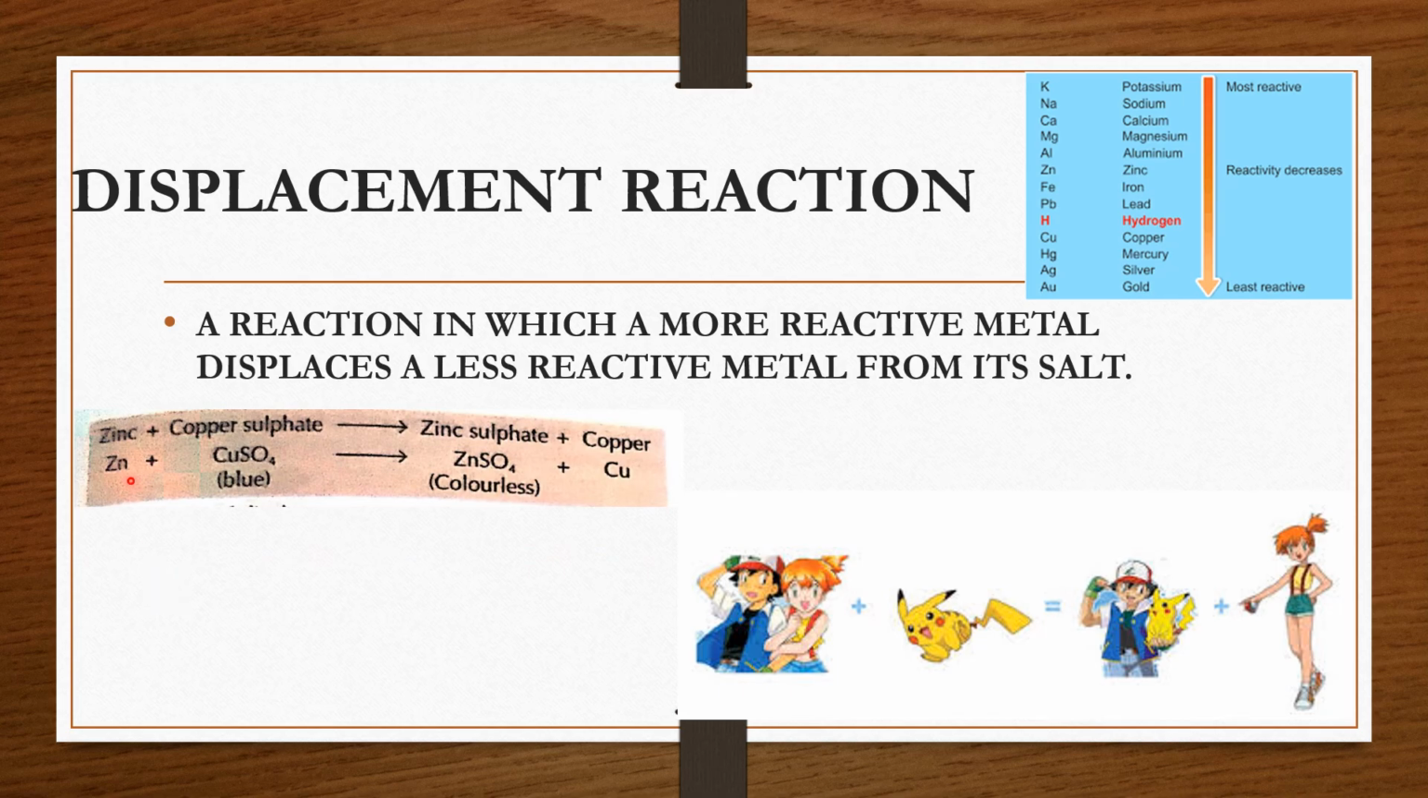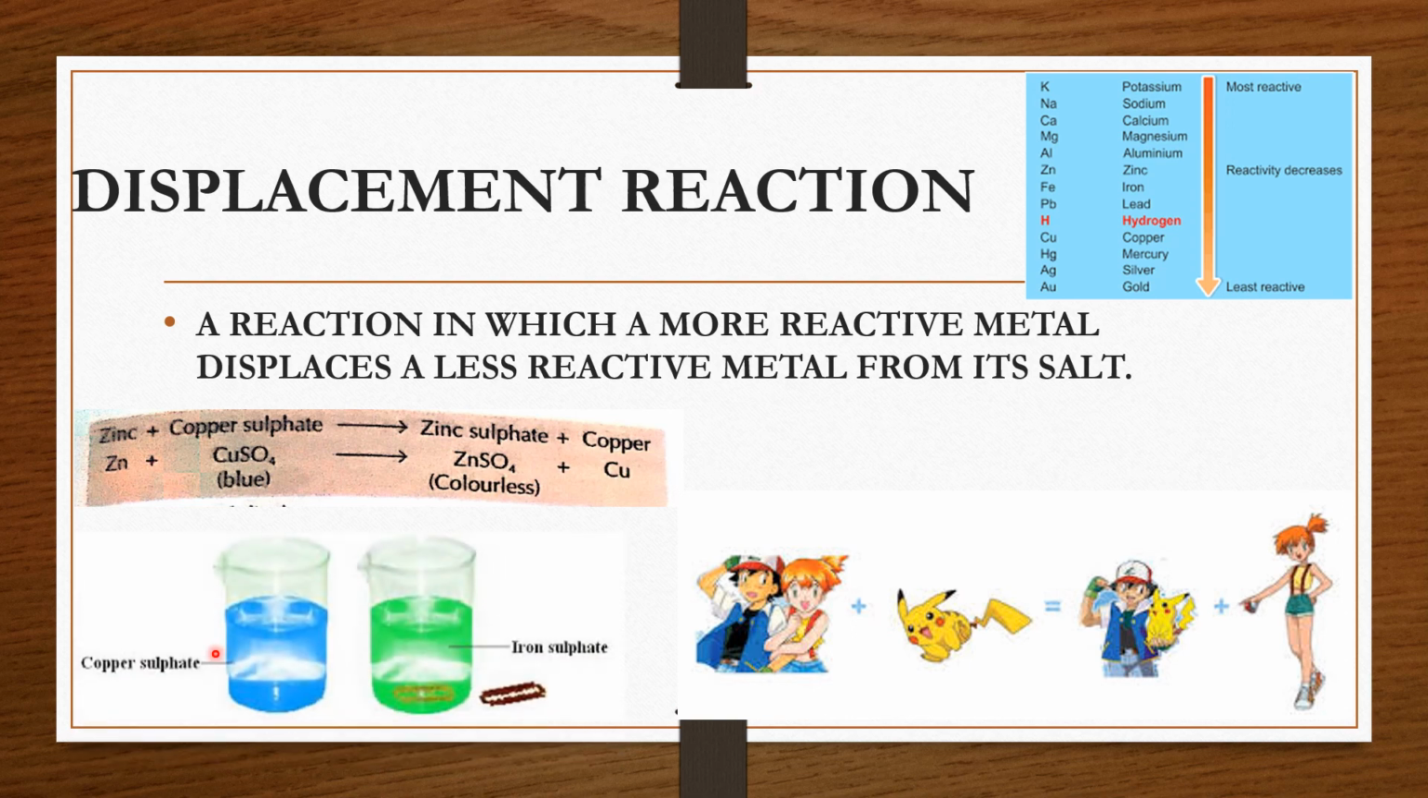Let's look at this example. Zinc reacts with copper sulfate. As you know, according to the reactivity series, zinc is a more reactive metal as compared to copper. Then what will happen when both react? Zinc will displace copper from this solution. Then it forms zinc sulfate and copper.